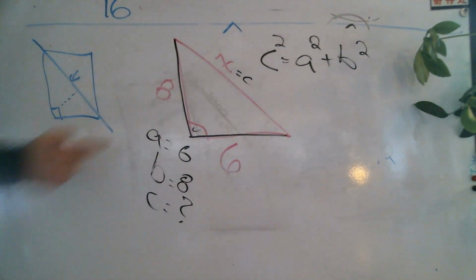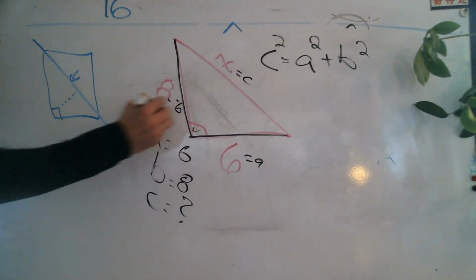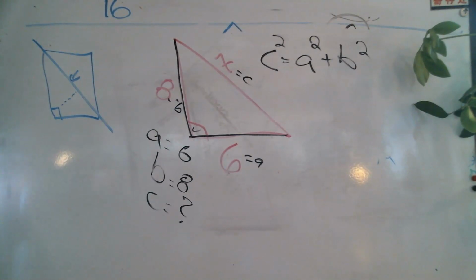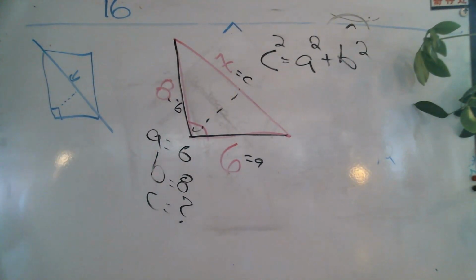The legs of the triangle are A and B. So this is A, this equals B. So I've labeled my triangle A, B, C. What is C? C is always my hypotenuse. It's always the longest side. It has to be. Okay?